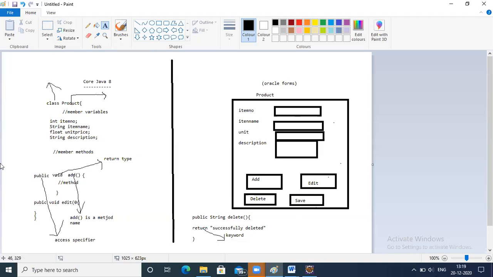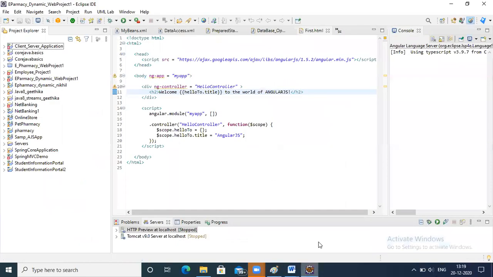See, for example, any method, if we want to give accessibility to other classes, then we declare it as public. There will be multiple classes. I'll explain in a very plain way. So this is a particular class.